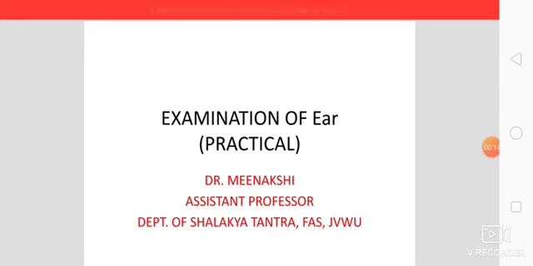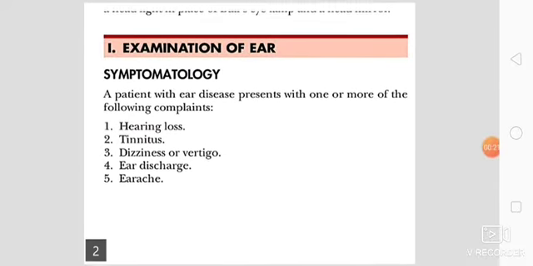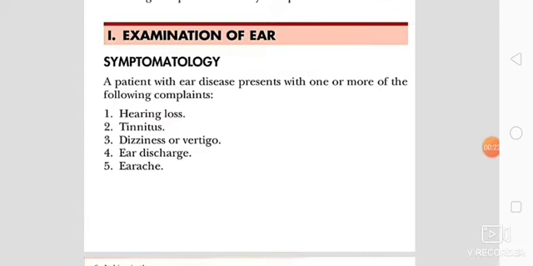Today in this practical session, we will discuss the examination of ear. First of all, we should understand the symptomatology of the patient. If a patient with ear disease presents with one or more of the following complaints like hearing loss, tinnitus, dizziness or vertigo, ear discharge or earache, then we should go for the examination of ear.